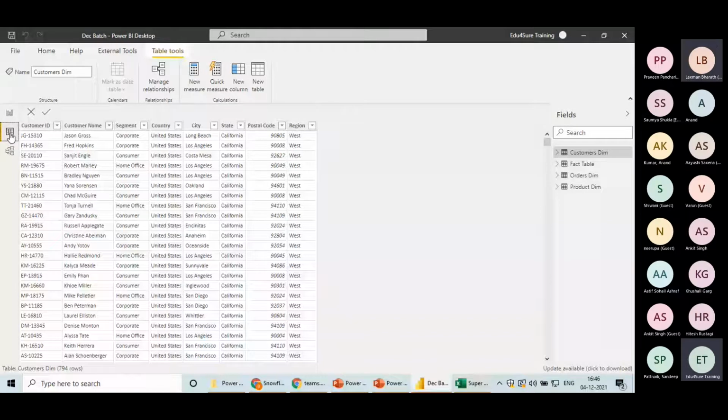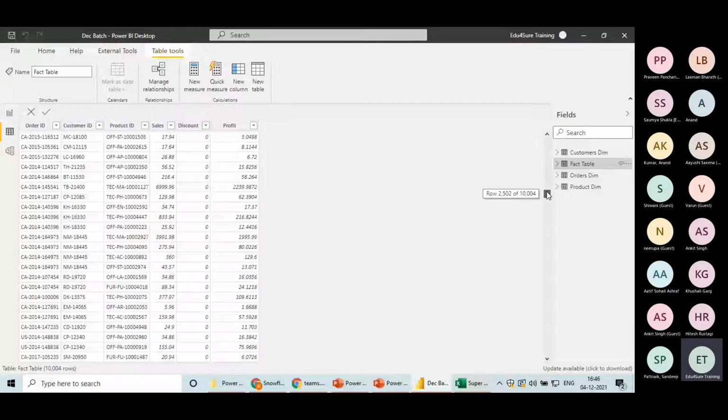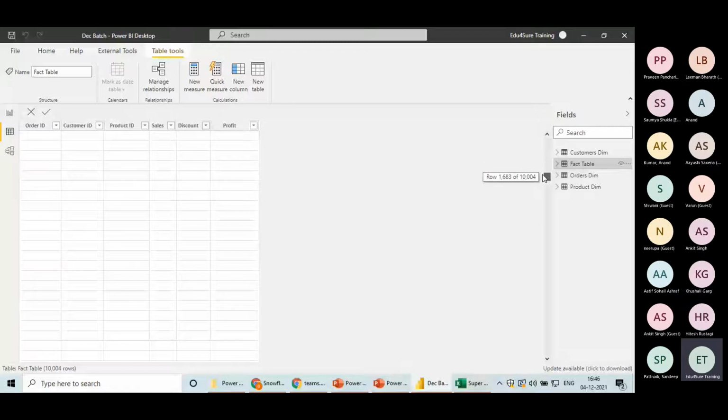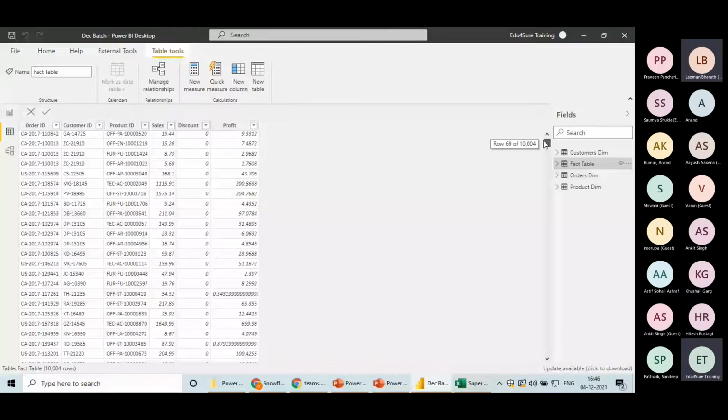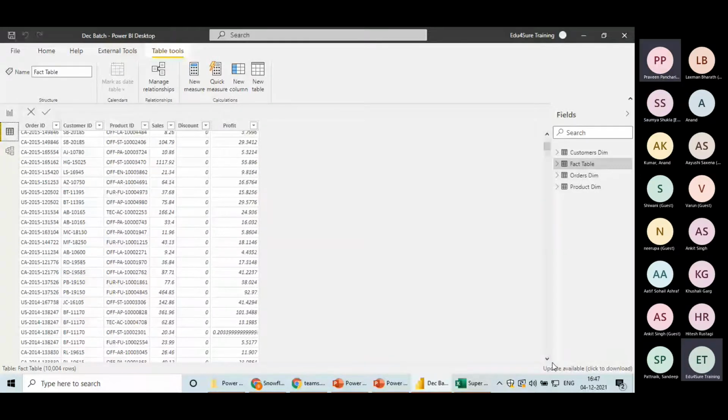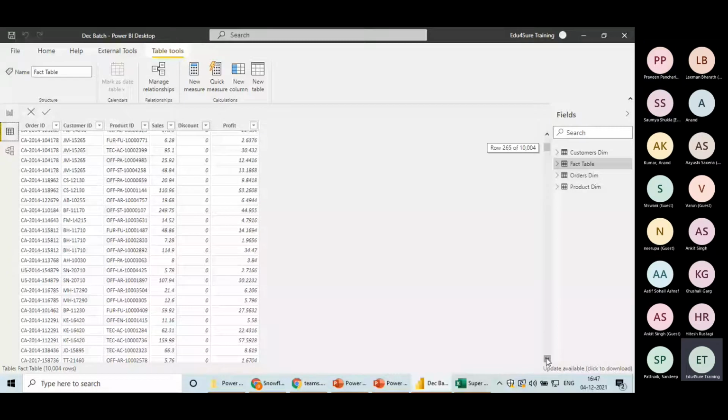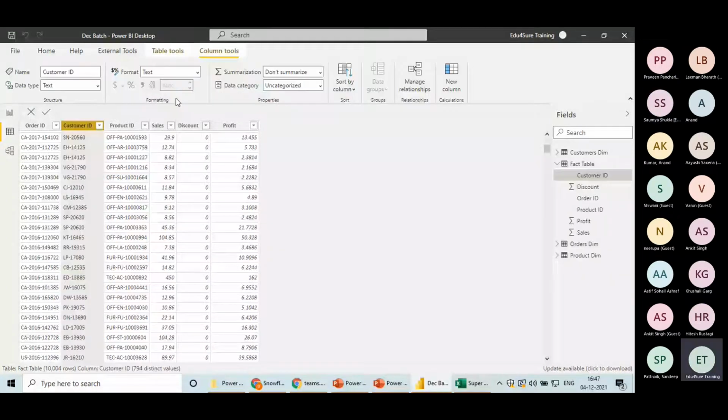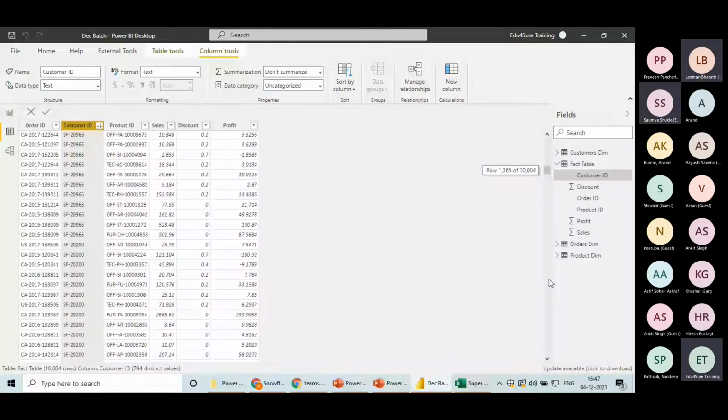Can you see a blank row has been added automatically somewhere in the middle of the table? Can you see this? If I go down, or if I am sorting it, you will notice blank rows like that. Can you see that? Yeah, there are a few blanks. Yes. So this is the reason.